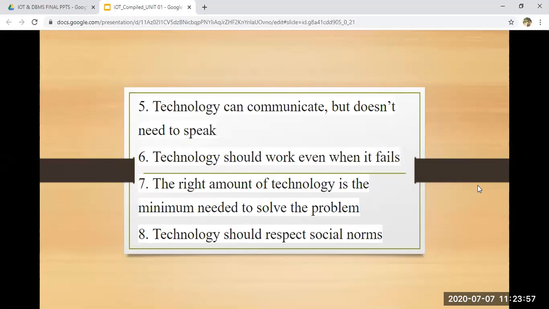be there. Last principle, principle 8, sorry. Technology should respect your social norms. It should follow your social norms. It should not violate it and should not break it.